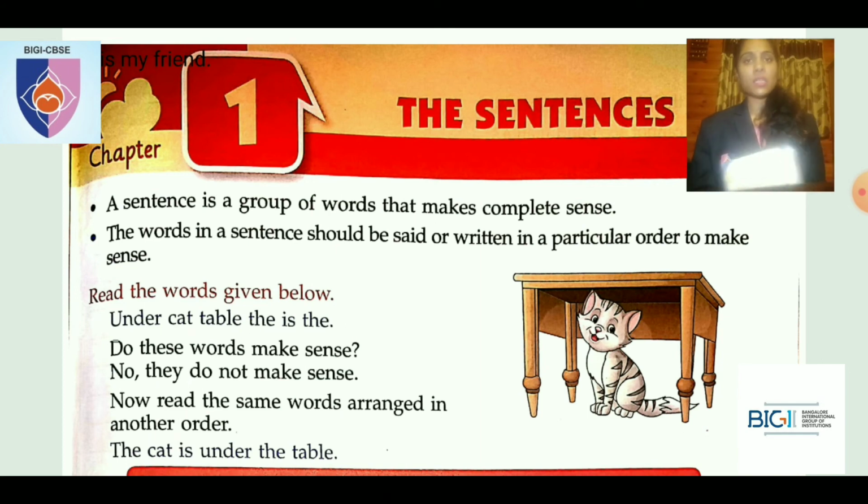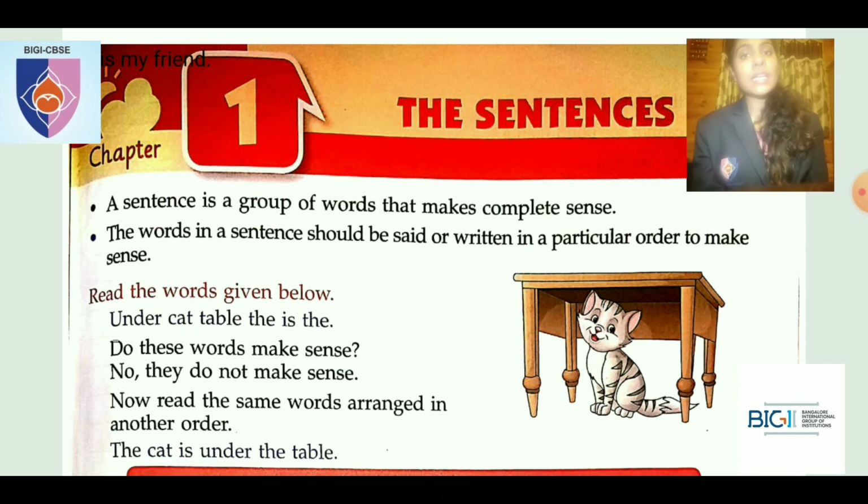the sentences. Okay, so before I start with the exercise, let's just brush up: what is a sentence? A sentence is a group of words that makes complete sense, right? Now what are words? Words are a group of letters, right? Now here a sentence is a group of words which make complete sense. So the words in the sentence should be arranged in a proper order to make a complete sentence, and it will give you a complete sense.